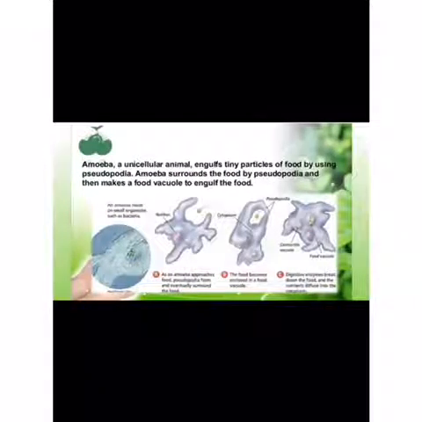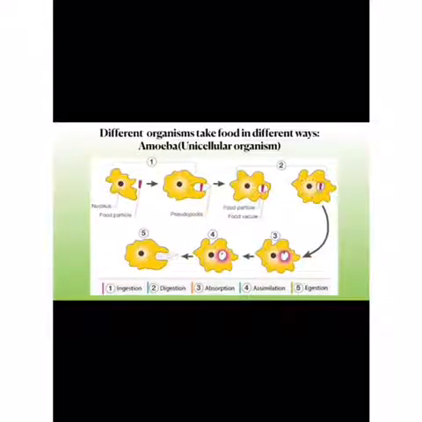Amoeba, a unicellular organism, surrounds the food by pseudopodia and makes a food vacuole to engulf the food. It stretches its outer membrane in the form of a cup-like structure called pseudopodia. When the food is completely encircled by pseudopodia, a small cavity is formed that is called a food vacuole, as you can see in step number 2.